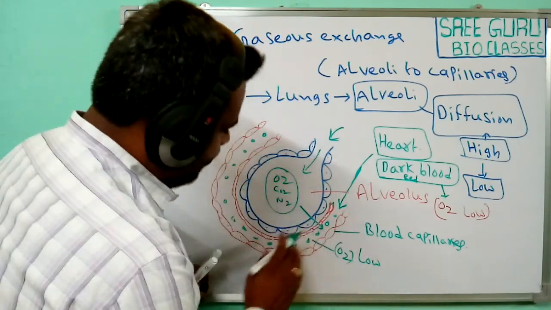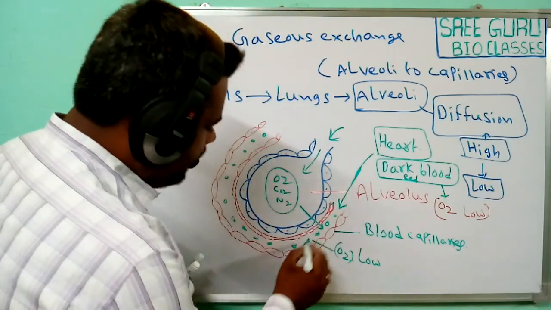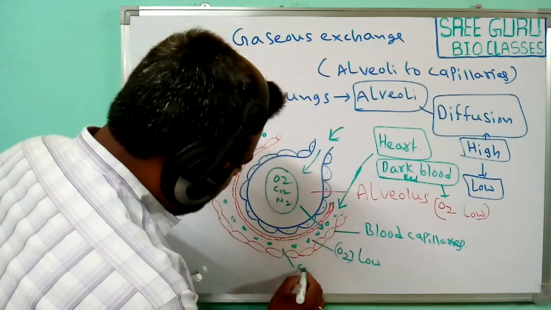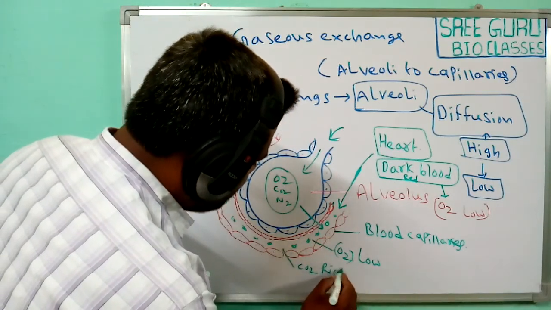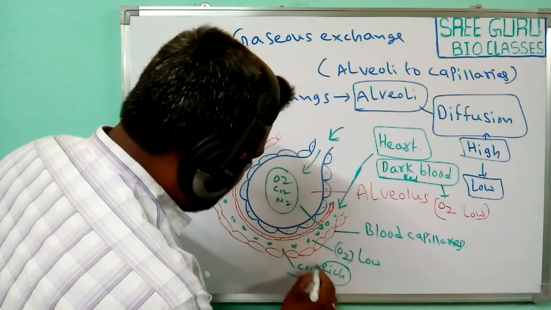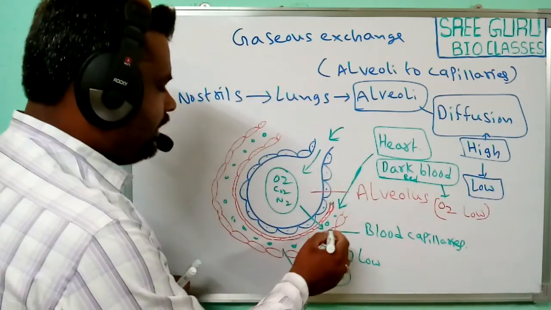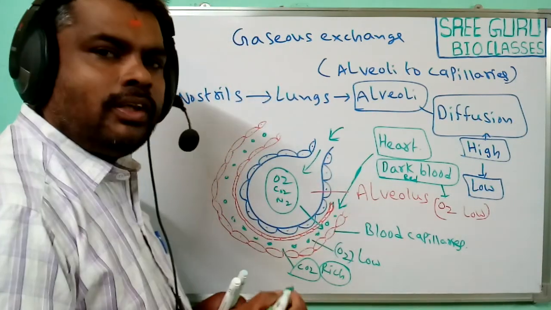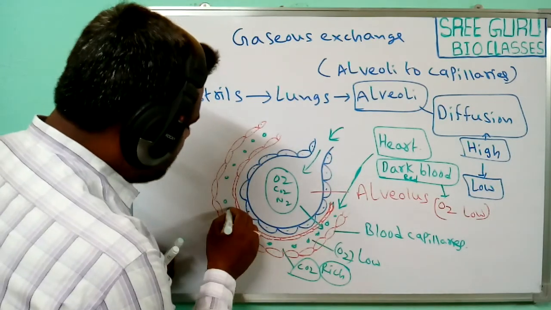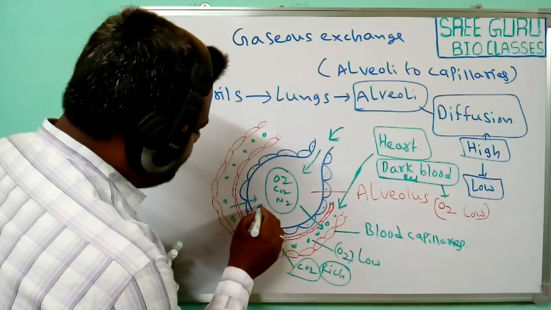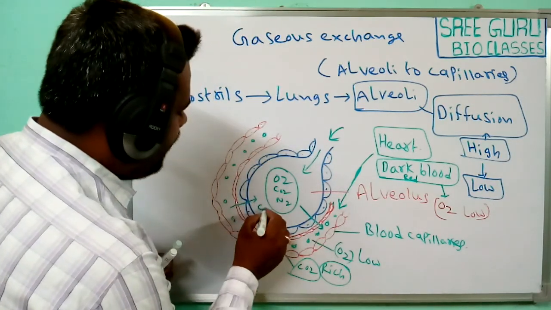At the same time, a high amount of carbon dioxide is present in that blood, so this carbon dioxide diffuses into the alveolus.